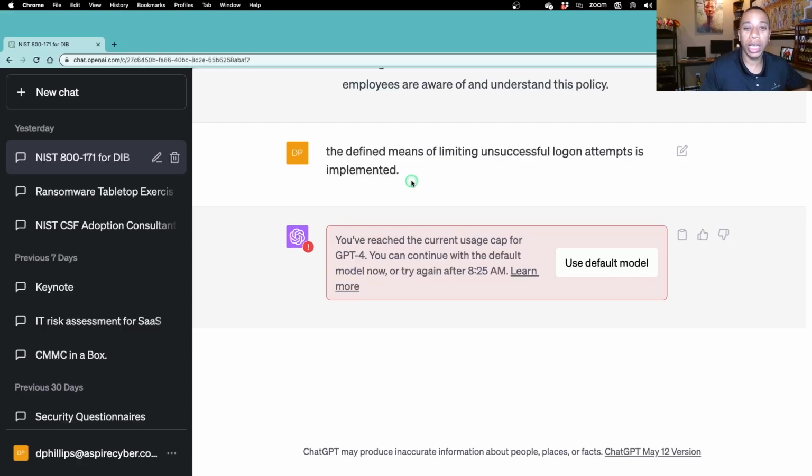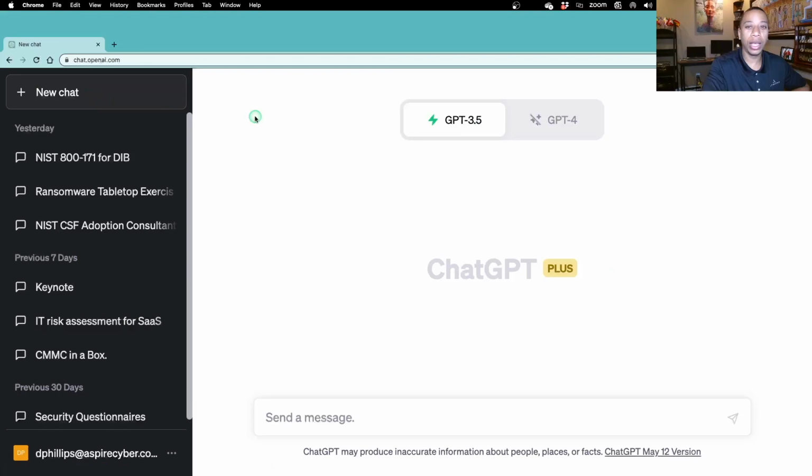Whoops, so this is an example where we're using ChatGPT 4. I've reached my limit. It's telling me to try again in essentially 2 hours, but I'm not happy with that. So we can simply hop over to ChatGPT 3.5. Since I do have ChatGPT Plus, I have unlimited with 3.5, and it's still going to give me the same quality, and it'll be faster.